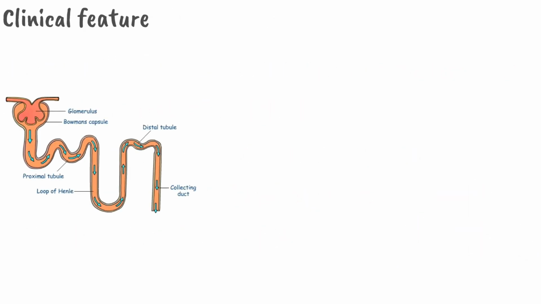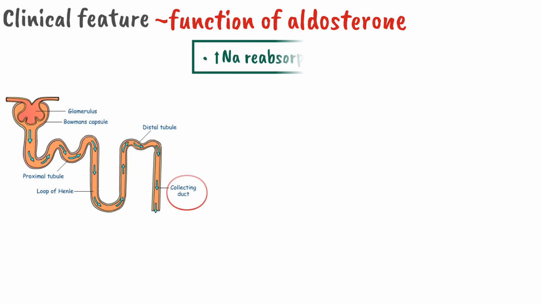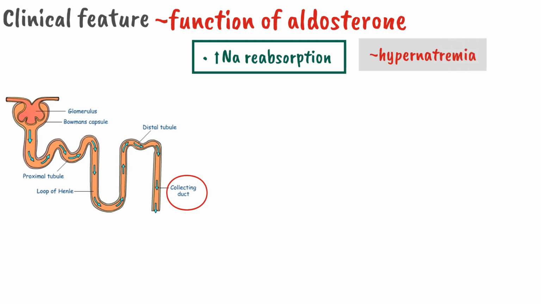So what will be the clinical features of hyperaldosteronism? To understand it, let's review the function of aldosterone. Aldosterone acts on the collecting part of the distal nephron. In this part, aldosterone causes increased reabsorption of sodium, which will lead to hypernatremia.